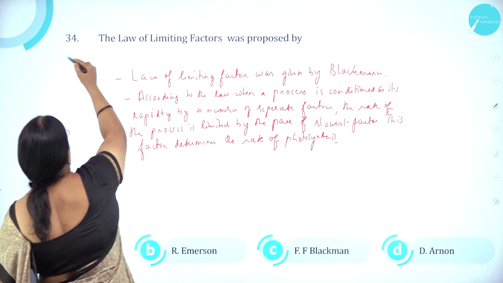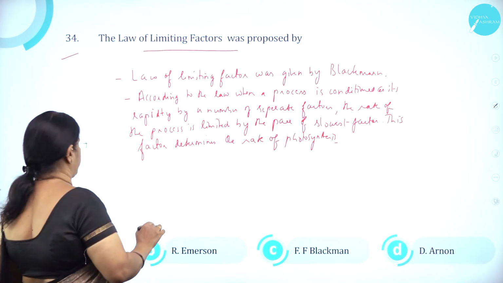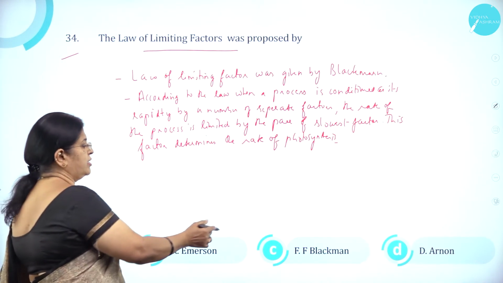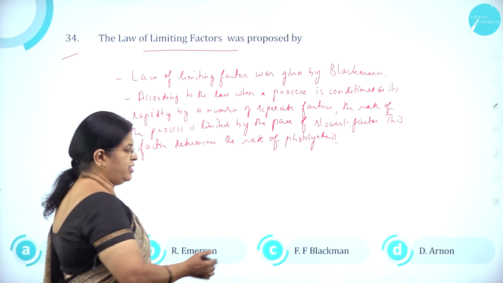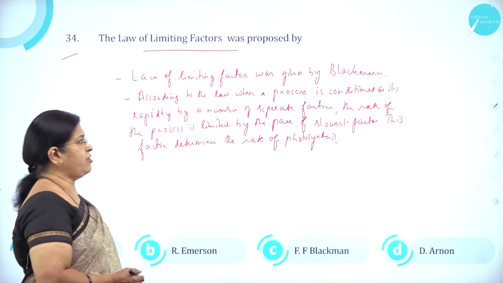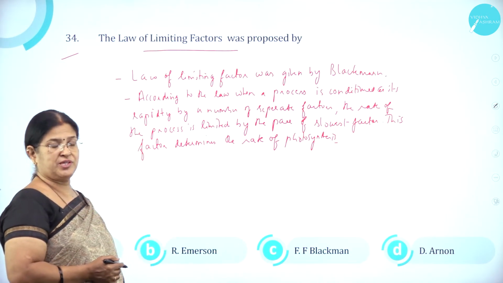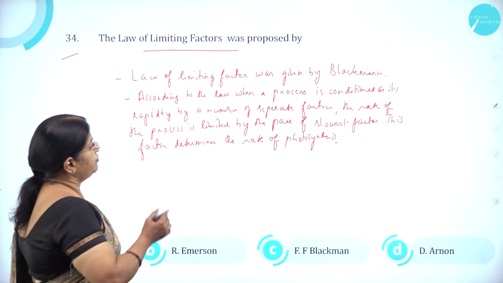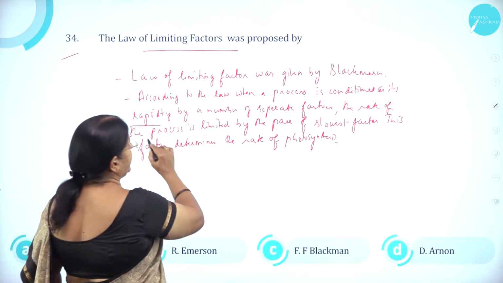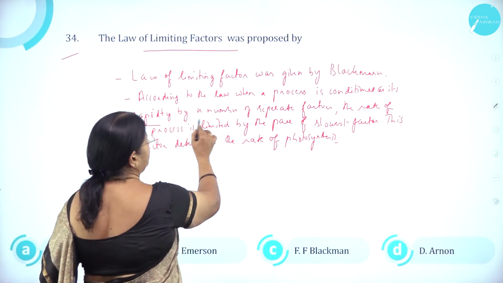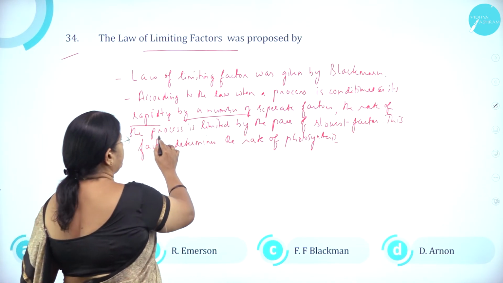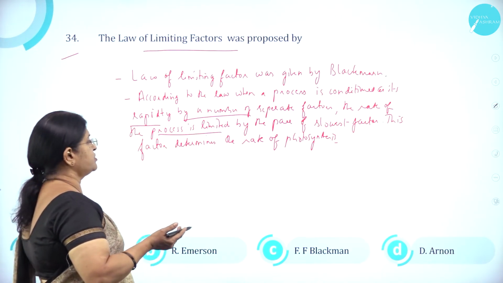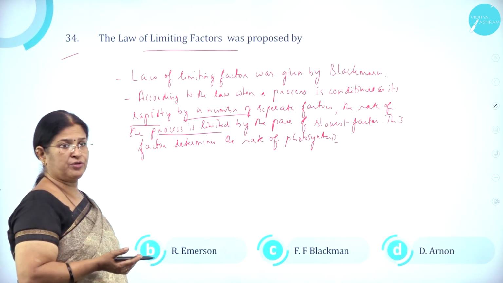Moving on to question number 34. The law of limiting factors was proposed by A, Robert Hill, B, Emerson, C, F.F. Blackman, and D, Arnon. Law of limiting factor was given by F.F. Blackman, and according to this law, when a process is conditioned as to its rapidity by a number of separate factors, the rate of the process is limited by the pace of the slowest factor. So this factor determines the rate of photosynthesis.